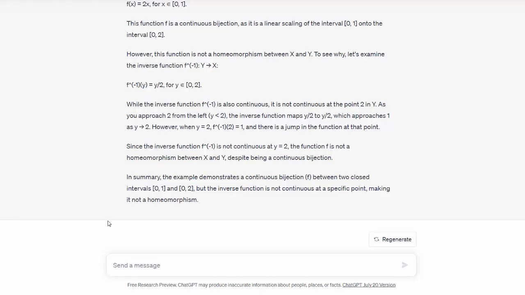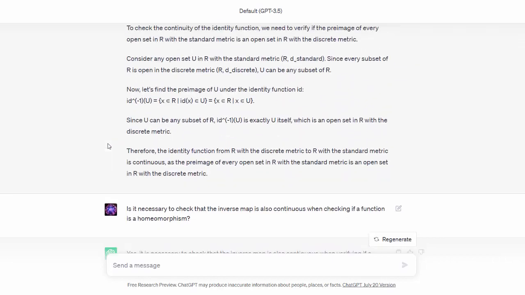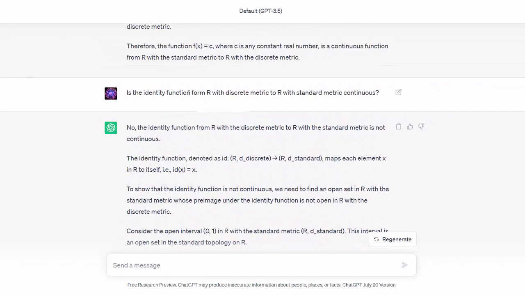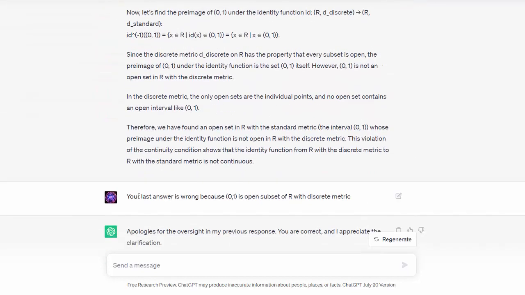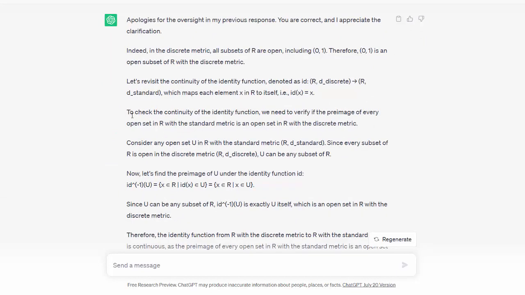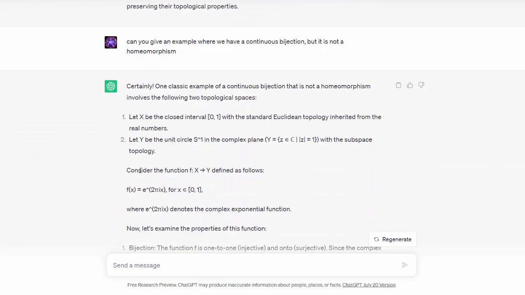Okay. I guess it demonstrates how far it has come. I was quite impressed, although it got some of the answers wrong. For example, is the identity function from R with discrete metric to R with standard metric continuous? It said no. And then I told it why its answer is wrong, and the AI came up with the proof as to why it is the case. However, even after telling it, yes, it got the right answer, but then it gave me a wrong example.